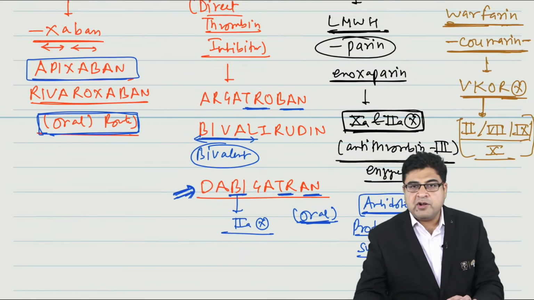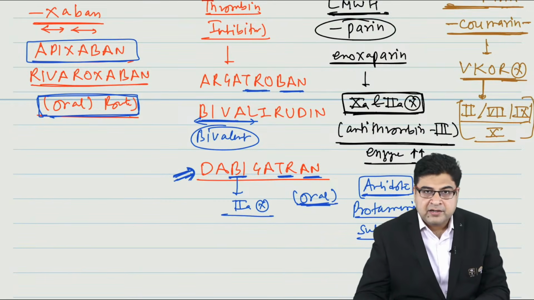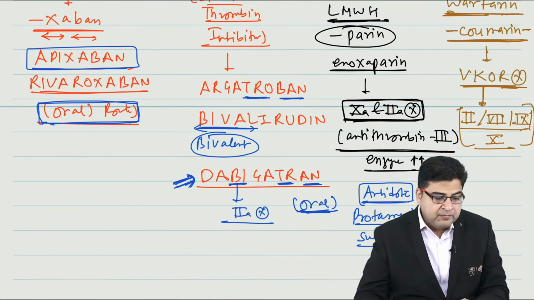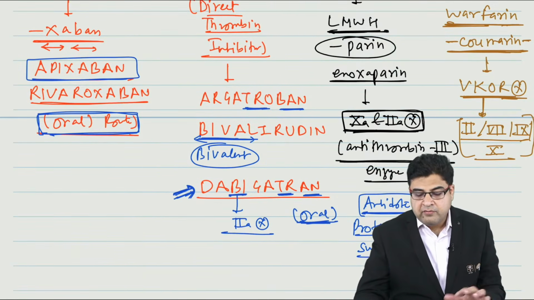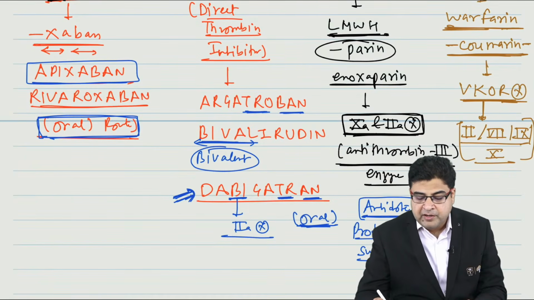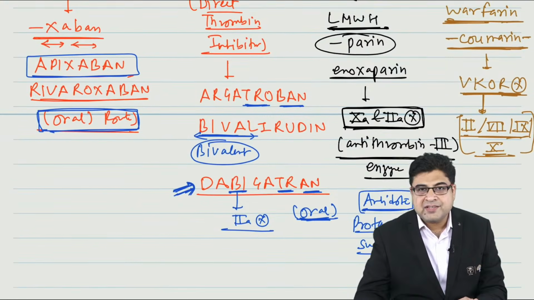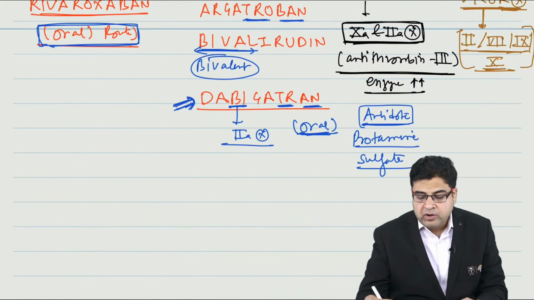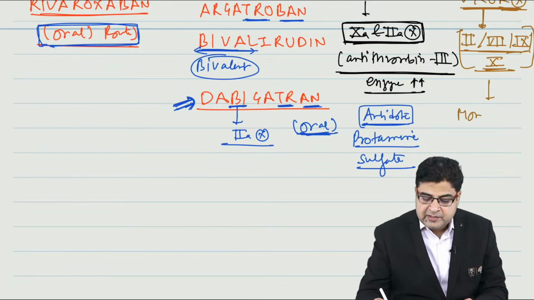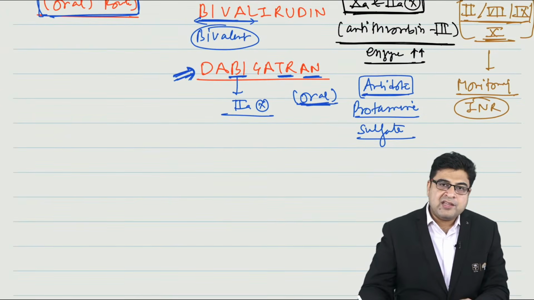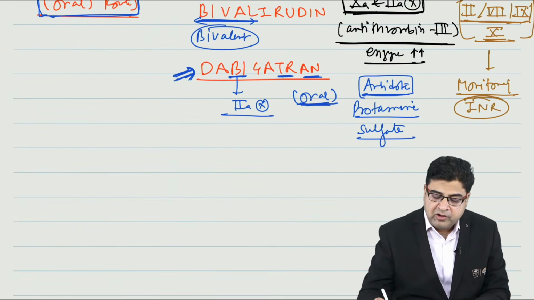So they can inhibit clotting factors 2, 7, 9 and 10. We call them coumarin and warfarin drugs, inhibitors of vitamin K oxidoreductase enzyme, inhibitors of clotting factors 2, 7, 9 and 10. Now warfarin is a drug. When this medicine is given to a patient, the monitoring is best done by INR. So warfarin monitoring is best done by this parameter, we call it INR.